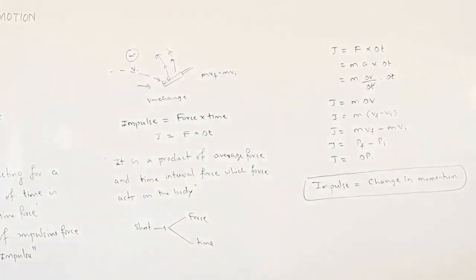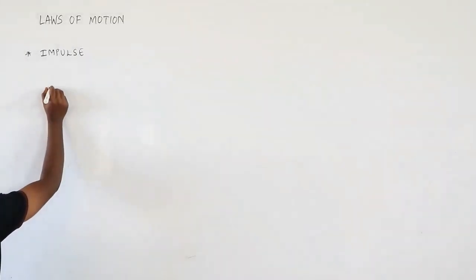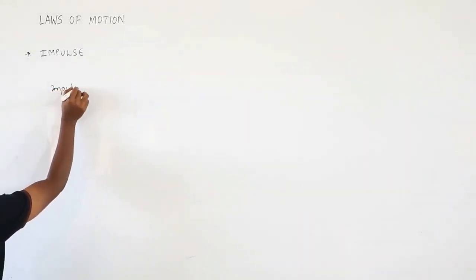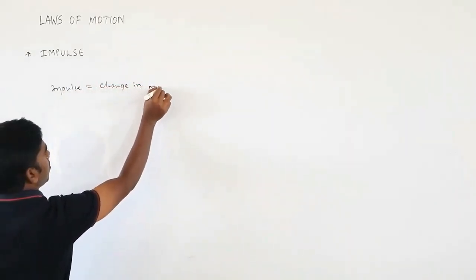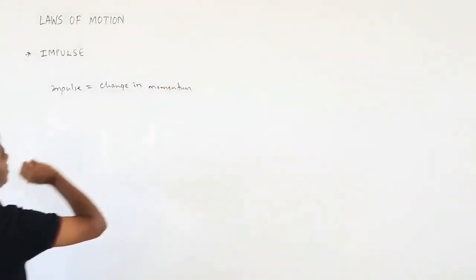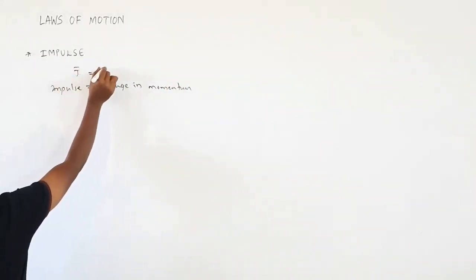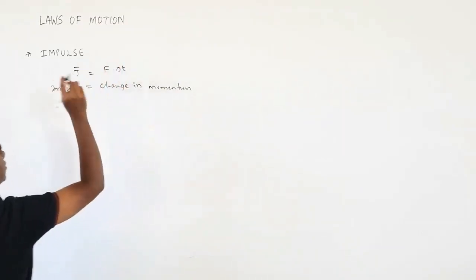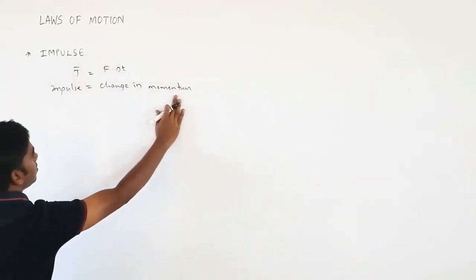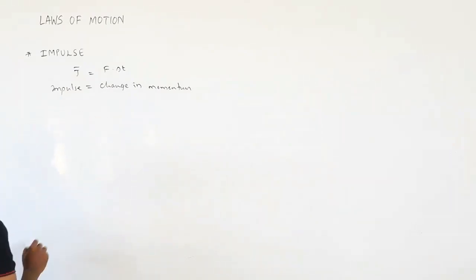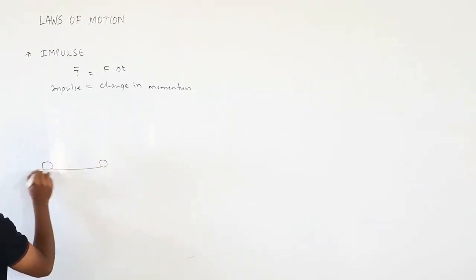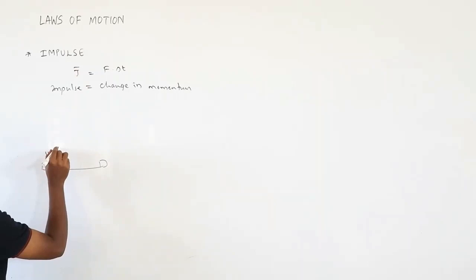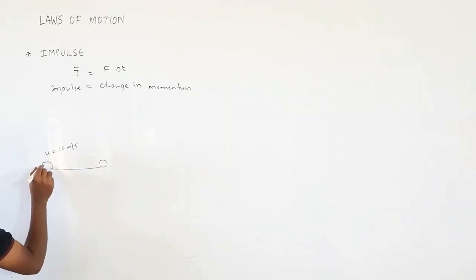So what we got: impulse equals change in momentum, or you can write it as J equals F into delta t. But it is not possible to calculate these two directly, so we are using change in momentum. Suppose a body is moving with an initial velocity of, say, 10 meter per second. It is of, say, 2 kg of mass.